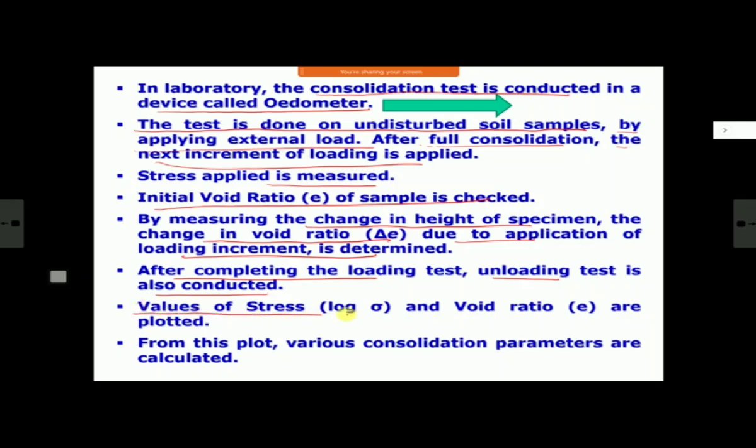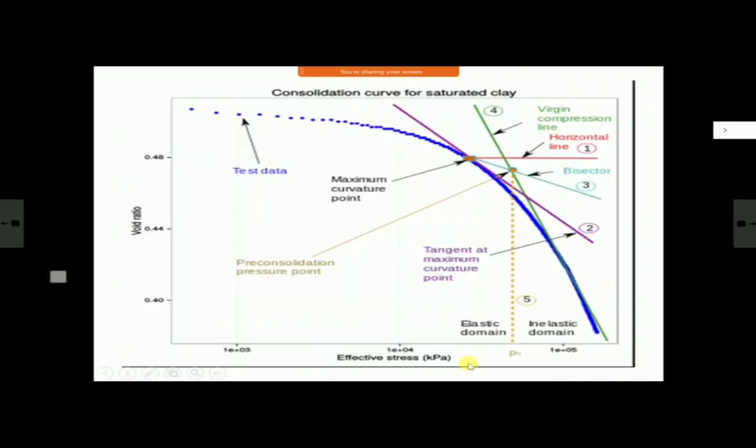And then you plot values of stress on a logarithmic scale on the x side, sigma or effective stress, rather sigma dash, and void ratio on the y axis. And from that plot, you get various consolidation parameters. There are various ones: Cv, av, mv, compression index, recompression index. There are many indices which you can work out from that chart. This is how the chart looks like.